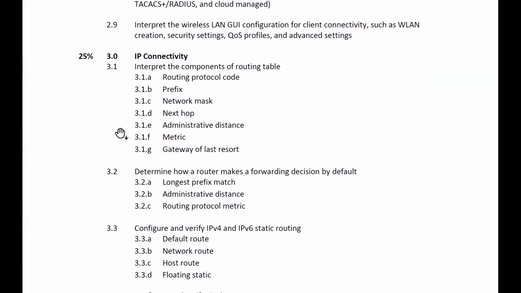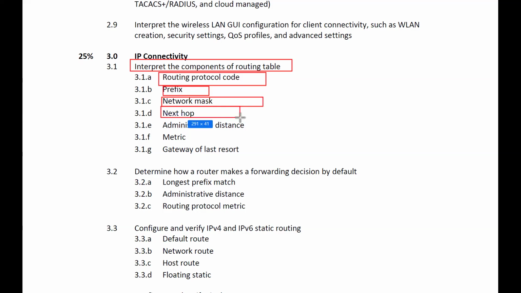Next we have IP connectivity. IP means what? Whenever IP is coming, one thing should come to your mind, that is layer 3, because IP belongs to layer 3, right? So here we have certain routing protocols. Then we have certain prefixes, network mask. Next hop means next device, next router. AD value, we have a certain concept called the AD value, administrative distance values. Now metric, gateway of last resort. We'll discuss everything. What is this gateway? What is this administrative distance? What is next hop? Everything, right?